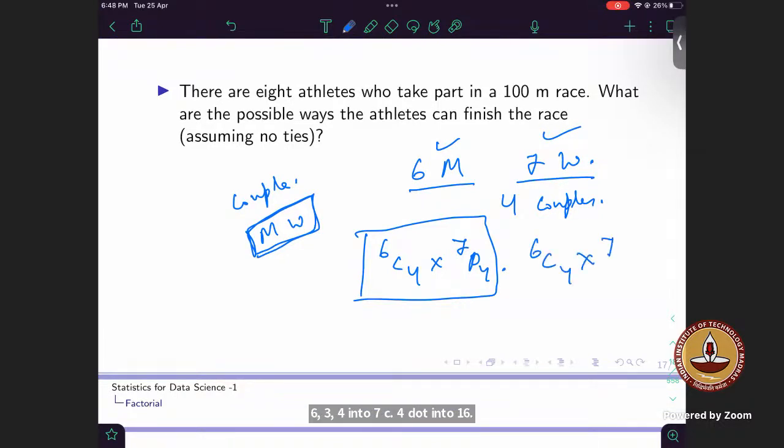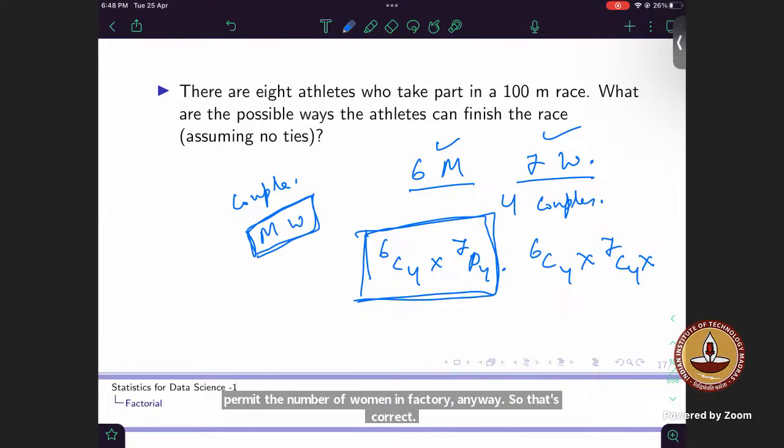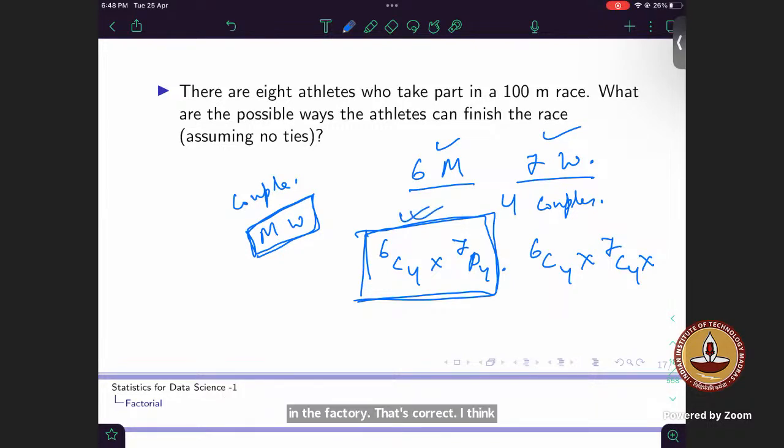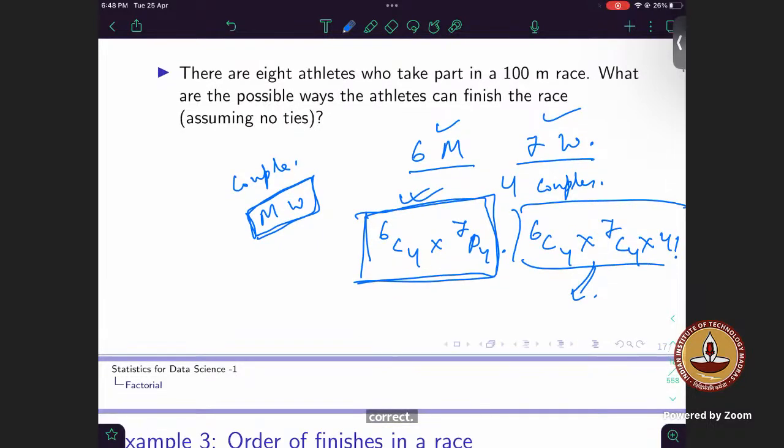See, these are 2 ways to think about it. I think the first one who said this answer, Priya or somebody, it is correct. You select 4 men out of 6, then you select 4 women out of 7. You fix the men on those 4 places, and you permute the women in 4 factorial ways. So that's correct. Yeah, exactly. That is the whole approach to this. This is also correct, or you can do it this way also. If you have to break this down, maybe it's a better approach.